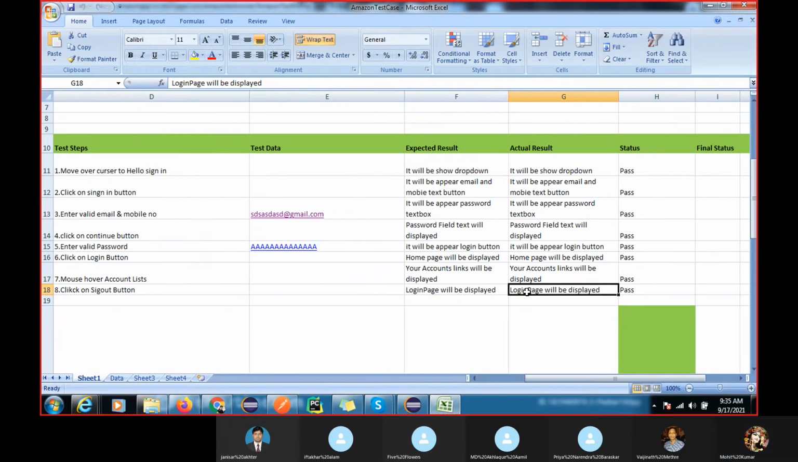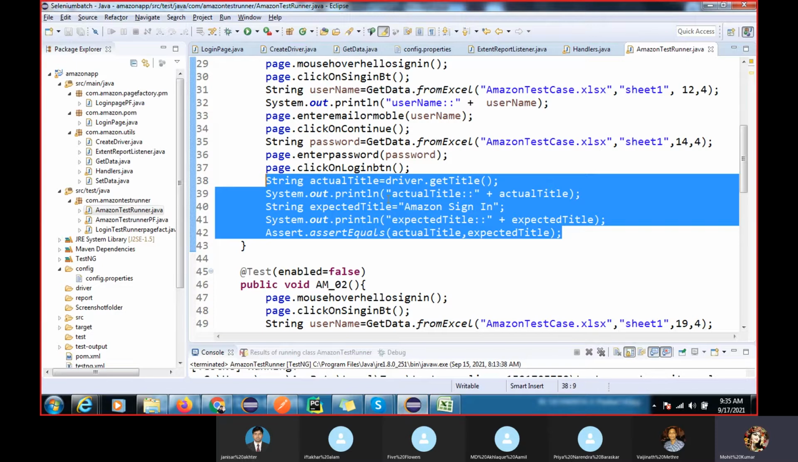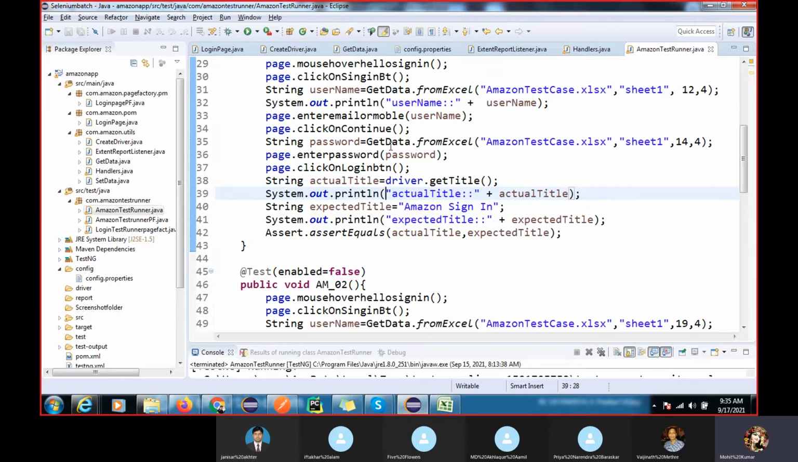One second. Here we are not verifying everything that we have written. You guys can do the verification of whether the password is entering properly or the username is entering properly. You can do that, but here I'm just verifying the title of the page. Okay, this is the one test case.